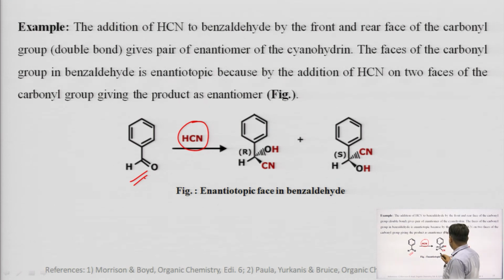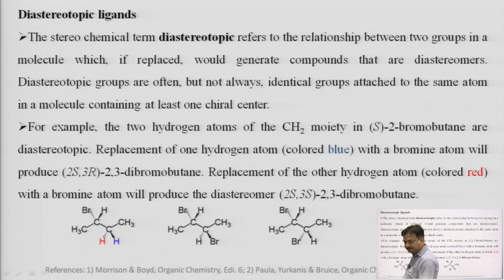Here we are getting the R isomer, here the S isomer. When we attack the benzaldehyde molecule from two different sides, we are getting two different isomers or enantiomers. So, this is a clear example of enantiotopic phases.